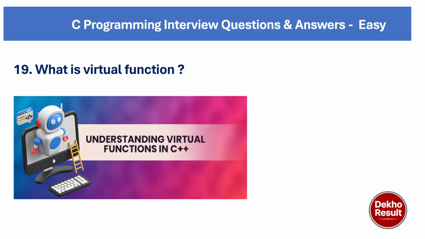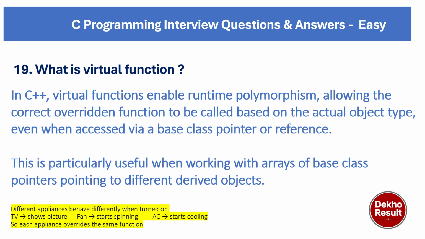Now coming to our next question, what is a virtual function? So we are going to understand virtual function in C++. In C++, virtual functions enable runtime polymorphism, allowing the correct overridden function to be called based on the actual object type even when accessed via a base class pointer or a reference. This is particularly useful when working with an array of base class pointers pointing to different derived objects. So in short, virtual functions are used for runtime polymorphism.